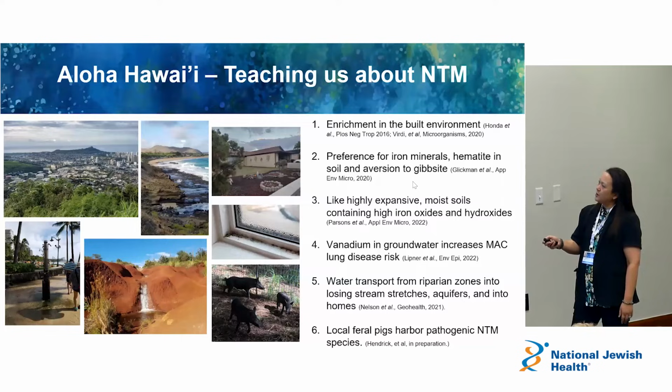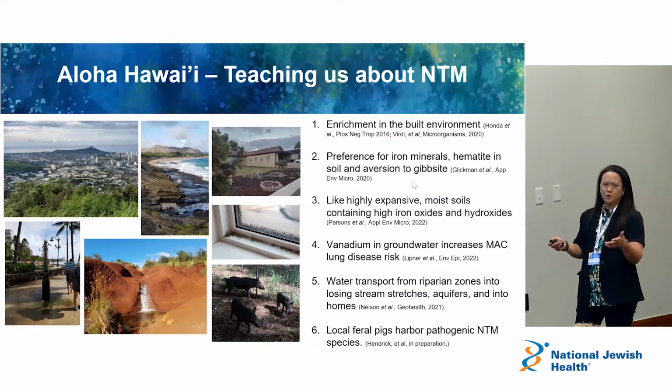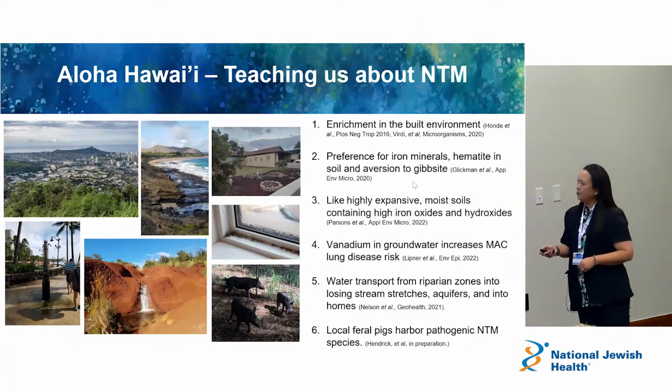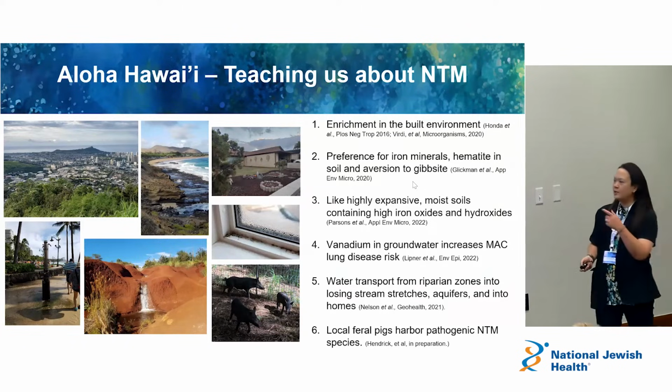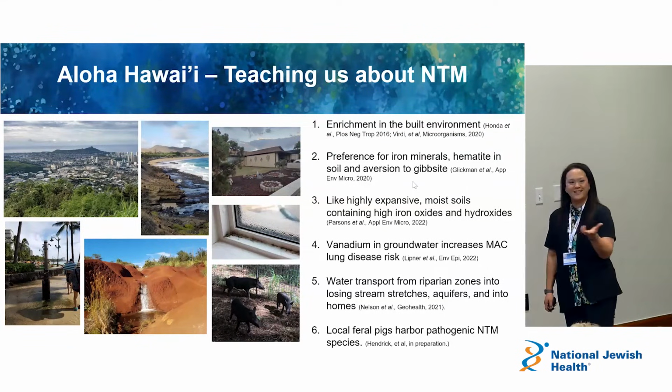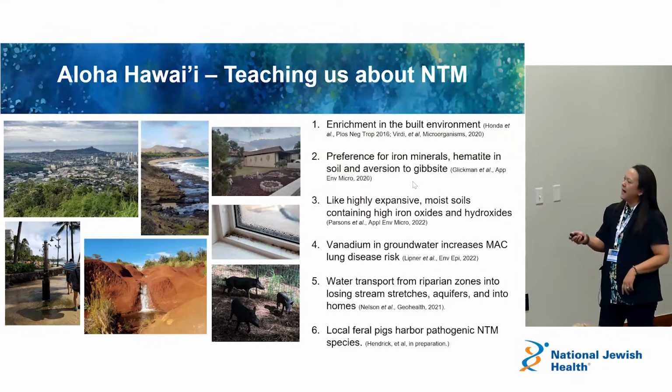These soils also were more moist than normal compared to dry soils, okay? And again, they had high iron in them as well. Edith Lipner and her group looked at these metals, vanadium, for example, in the groundwater, which was associated with higher MAC disease in Hawaii as well. And then we also reported on water transport, where these zones mean streams, okay? So we hypothesize that NTM is in the soil in Hawaii, it ends up in the streams, it gets into this aquifer system that we have in Hawaii underneath the islands, and then this water can come into your homes as well.